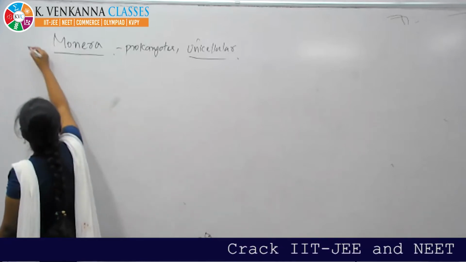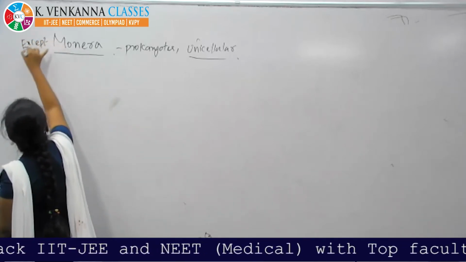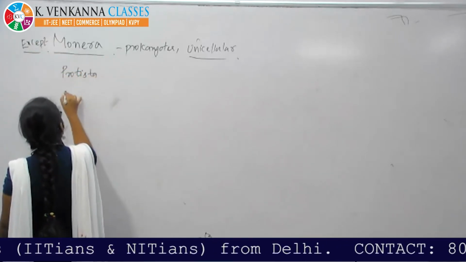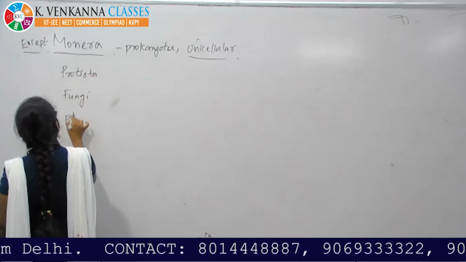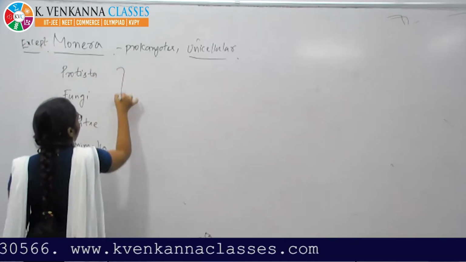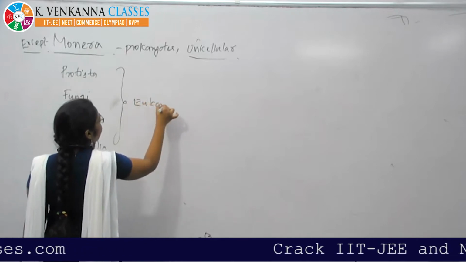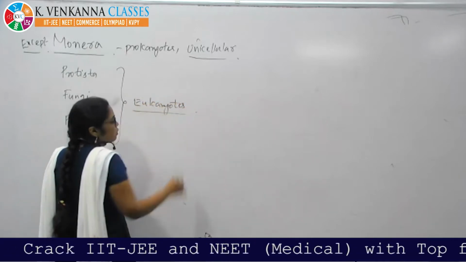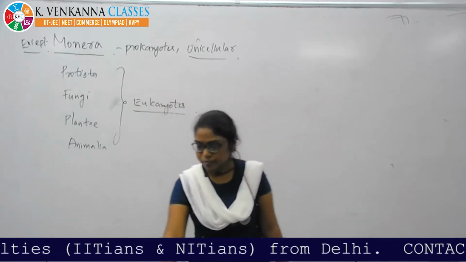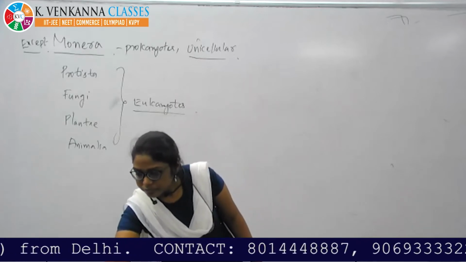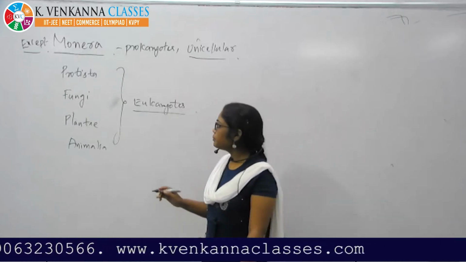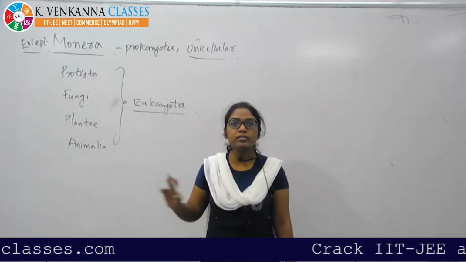Except the Monerans, all the others, like Protista, fungi, plantae, animalia, all these are eukaryotes. What are all these? They are eukaryotic. Except the Monerans.